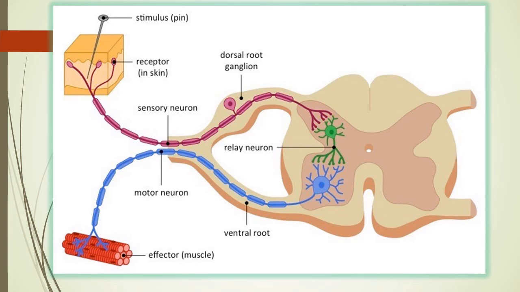So the receptor in the skin, the sensory neuron is bringing that, then the dorsal root ganglia will process it to the relay neuron, then again to the ventral root pathway, then the motor neuron will carry it to this red part, the effector muscle, and you are taking the decision what to do. So your brain is not there to take the decision. Of course a message is sent to the brain, but the decision is taken by the reflex arc pathway of the spinal cord. So in this video your work is just to copy this pathway with all the parts labeled here.